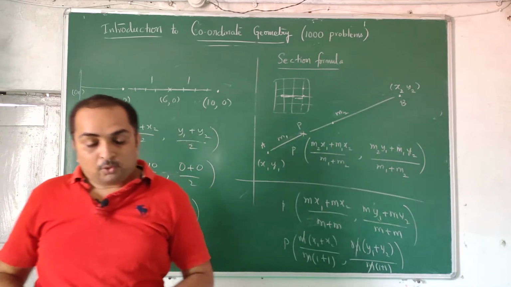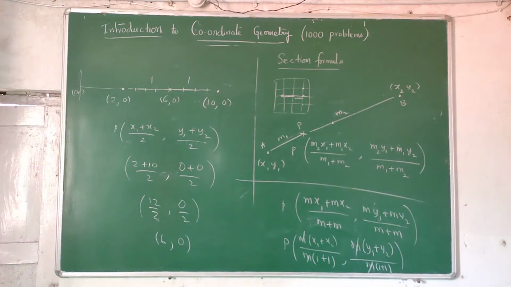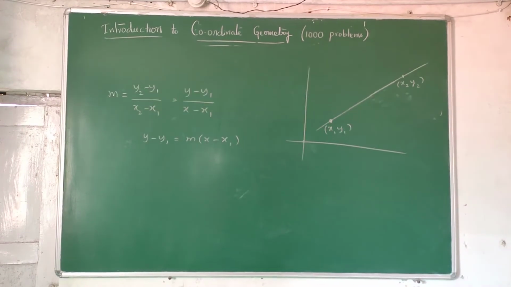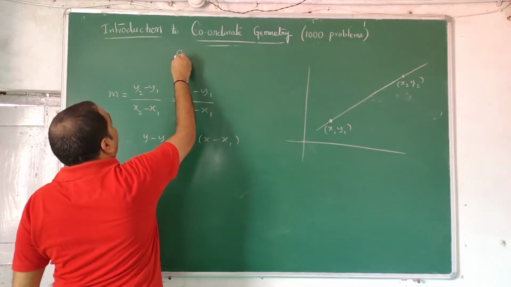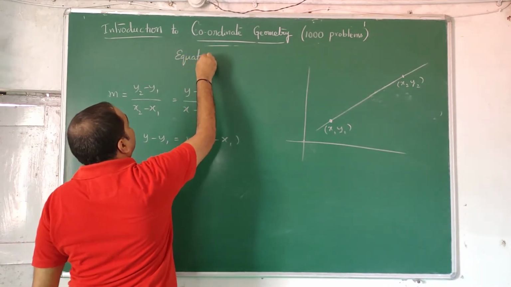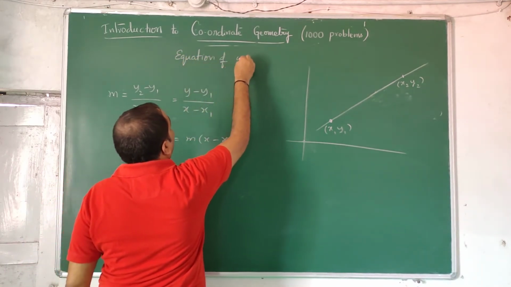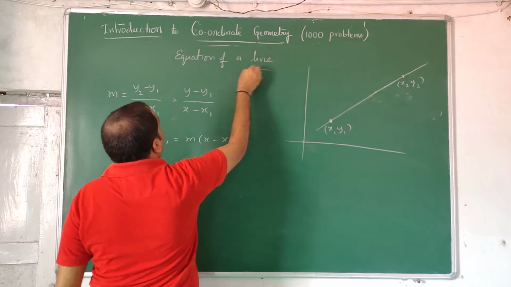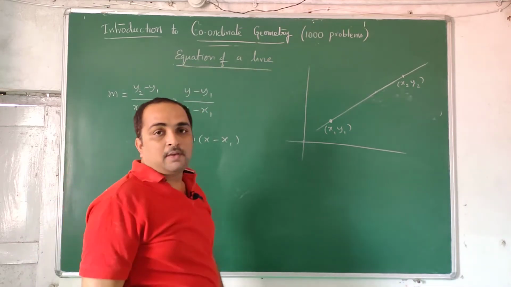So what else can you find in coordinate geometry? Can we find the equation of a line?